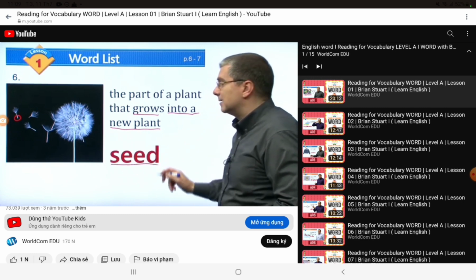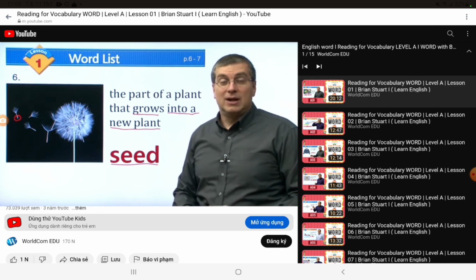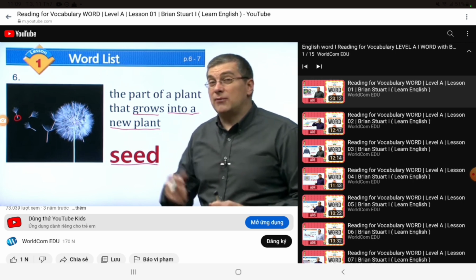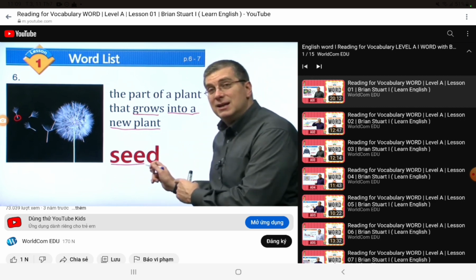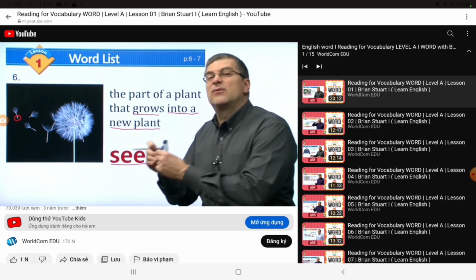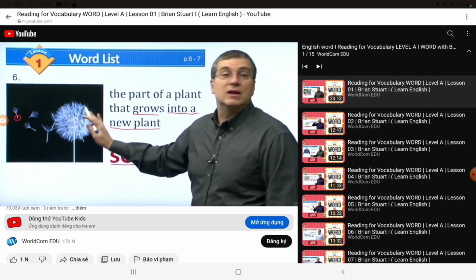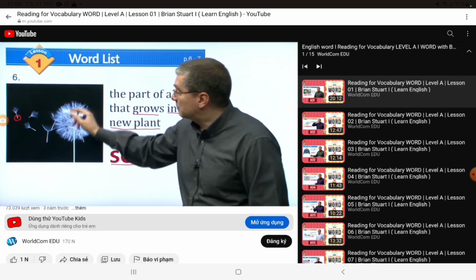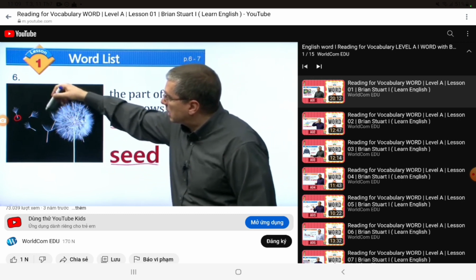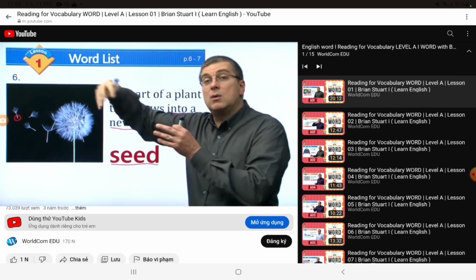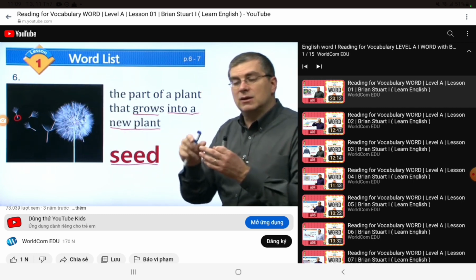So what is this called? It's called a seed. That's right, a seed. If you plant a seed and wait long enough, the seed will grow into a new plant. These are dandelion seeds, and this is a dandelion plant.